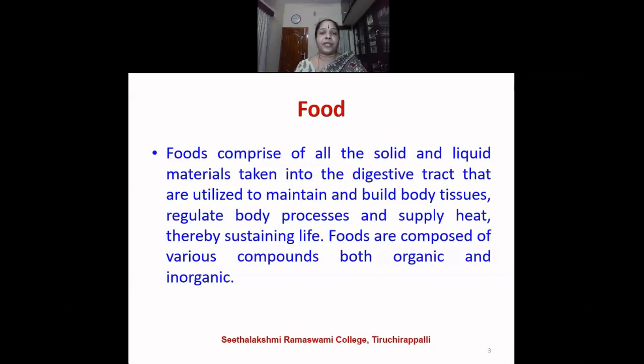And many of the functions are dependent upon the nutrients. For certain functions, we require hormones. Sometimes we require enzymes. These enzymes and hormones are nothing but proteins. So, for all the body functions, nutrients are very important. And all the body functions can take place only in the presence of adequate nutrients. So, nutrients or food are required to regulate the different body processes.